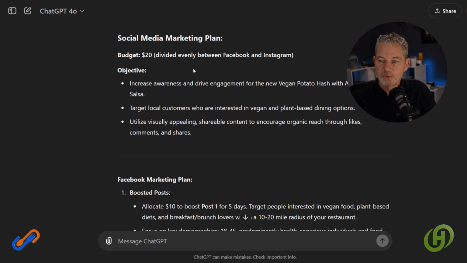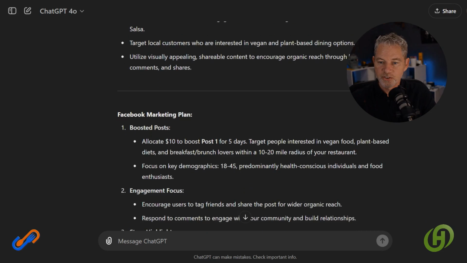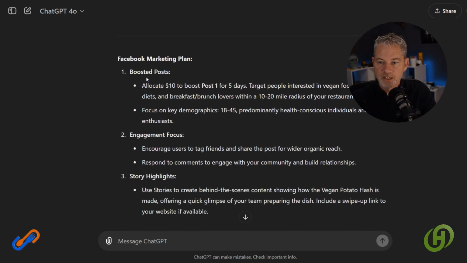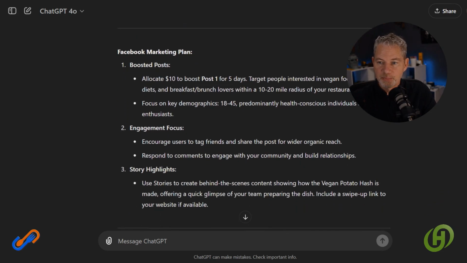Now here we get into the budgeting. $20 divided evenly between Facebook and Instagram. The objective, increase awareness and drive engagement for the new vegan potato hash with avocado and salsa. It's telling us how much to pay for, boost post 1 for 5 days, and the demographic.